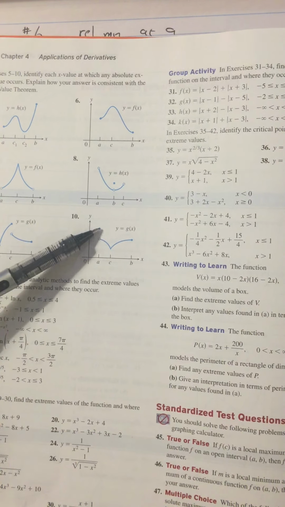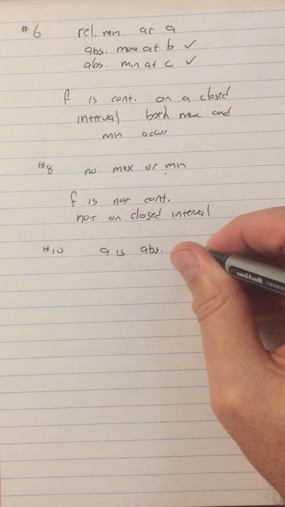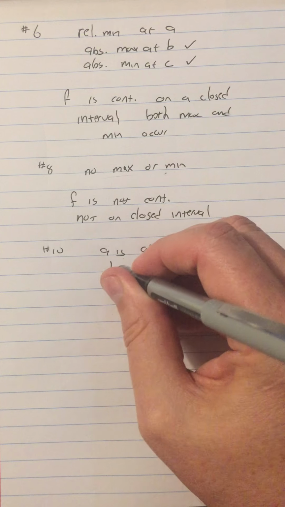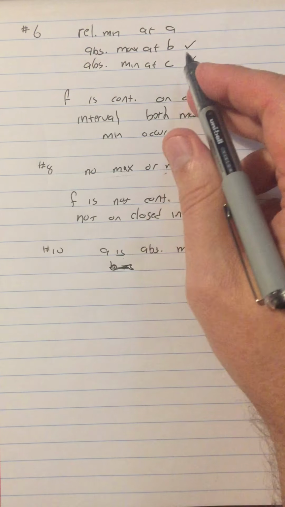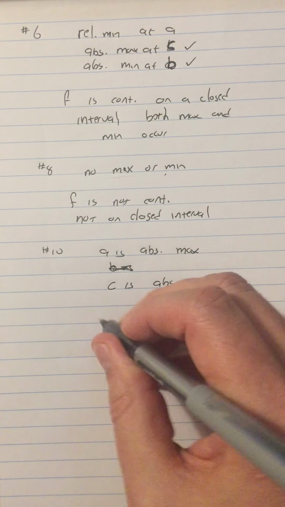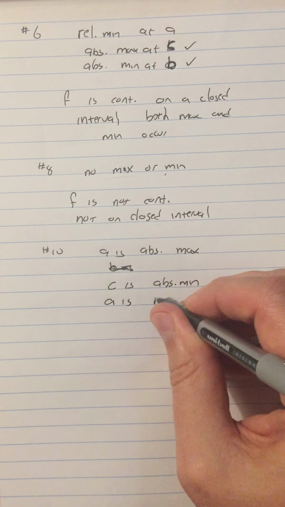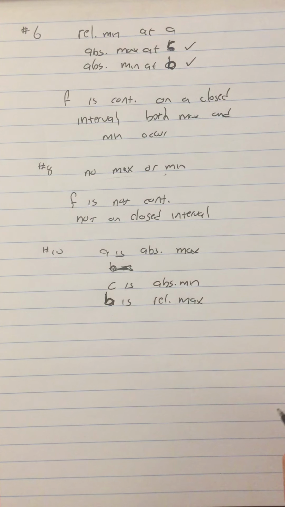All right, so in number 10, we're going to say a is absolute max. B is, C came next. For some reason they put C in the middle. These guys are messing with my alphabet. All right, so then C is absolute min, and B is a relative max. See, now I can't even say my ABCs anymore. All right, there you go, ACB.